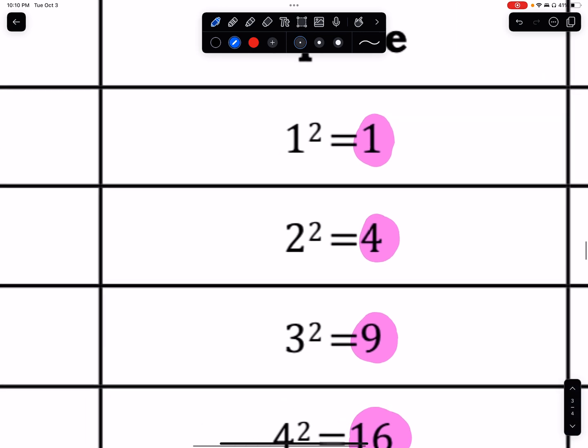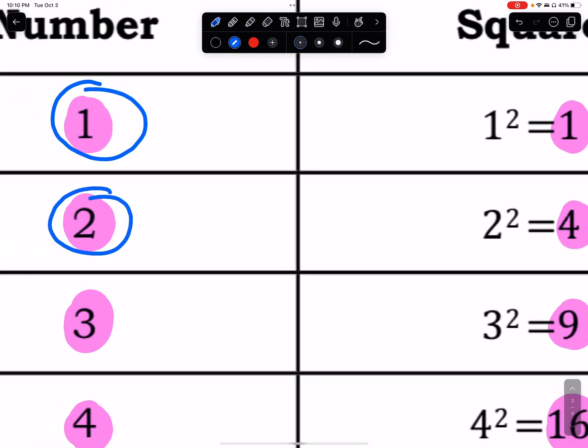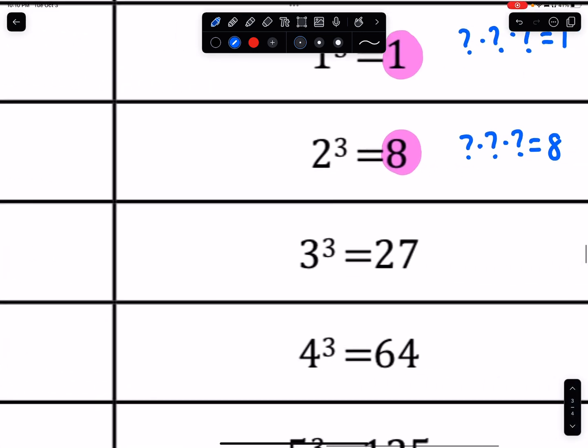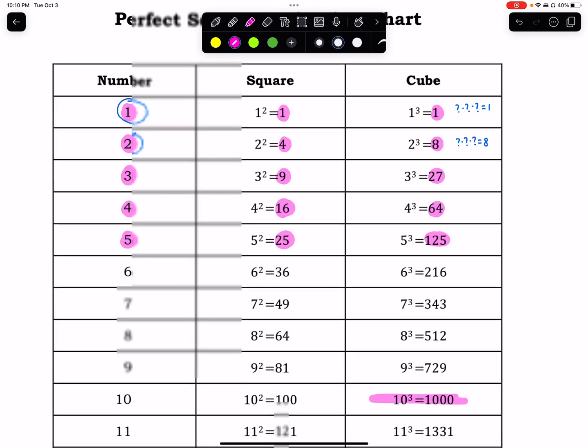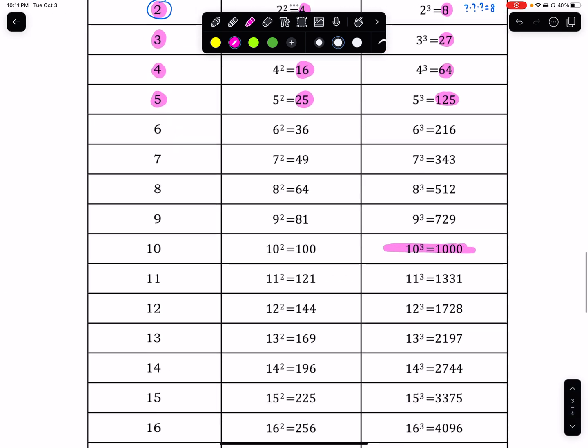Well, the number over here in the first column, 2. 2 cubed is 8. It's right here as well. 27 is the next perfect cube. What number times itself is 27? 3. And as you go down this list, you'll see the other perfect cubes all the way to the 20th perfect cube, but you just need to go down to the 10th perfect cube, which is right here. That is 1,000.